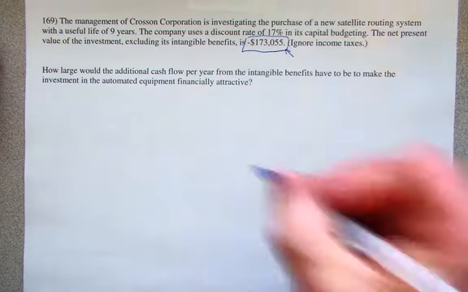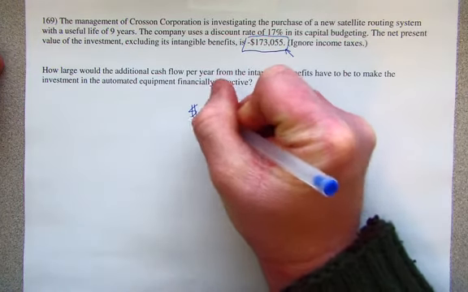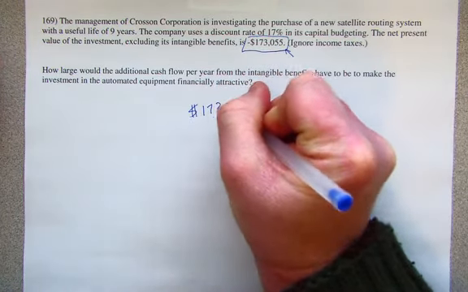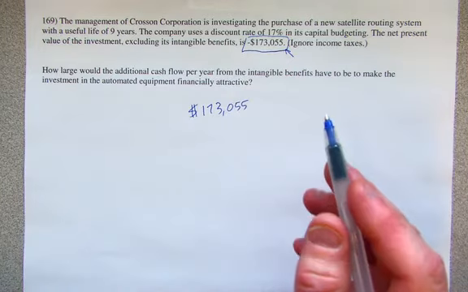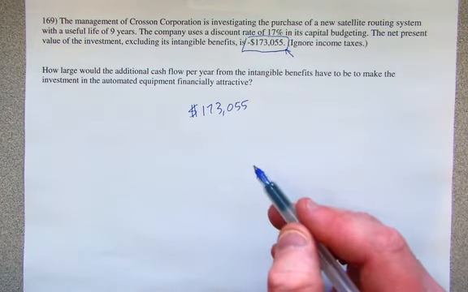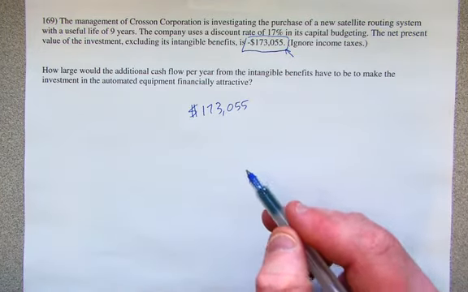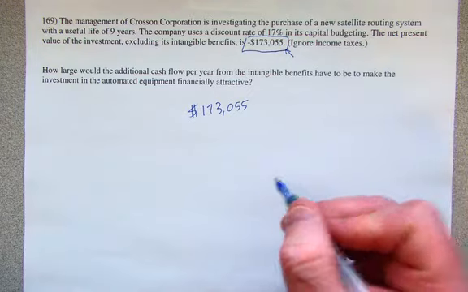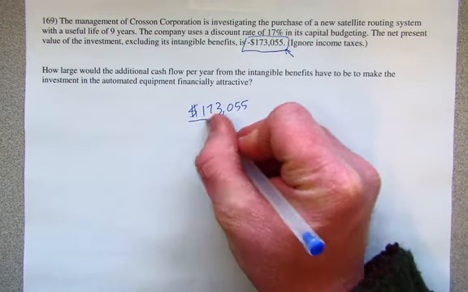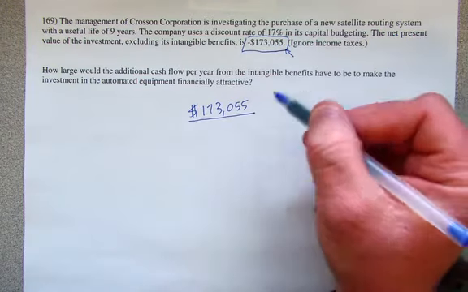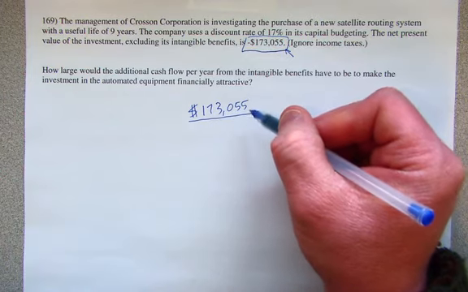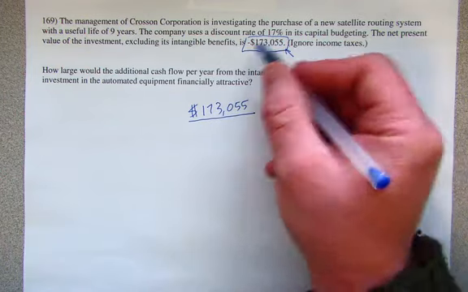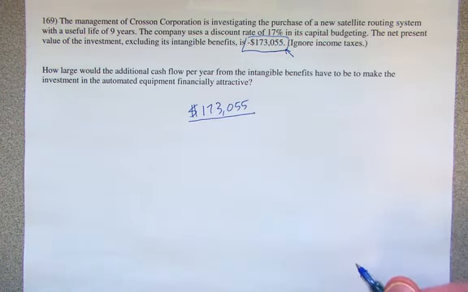So what we can do is we can take that negative net present value that we need to offset, because in order for the answer to be yes about this project, we need to have a net present value of 0. So the net present value of the intangible benefits would have to be $173,055 to offset the negative NPV elsewhere.